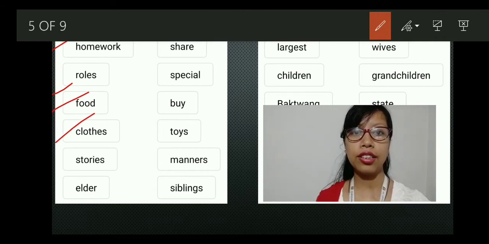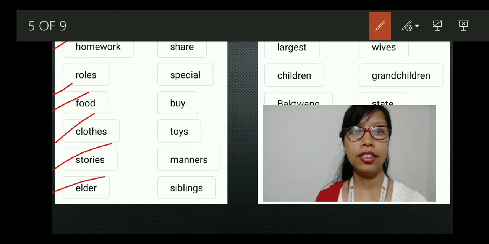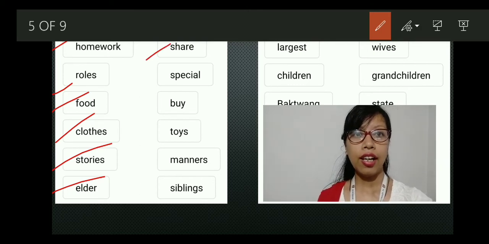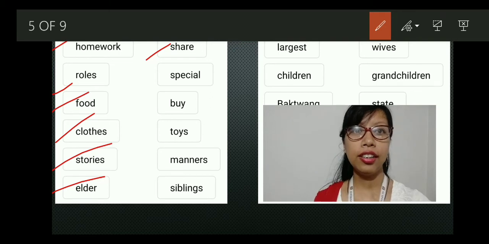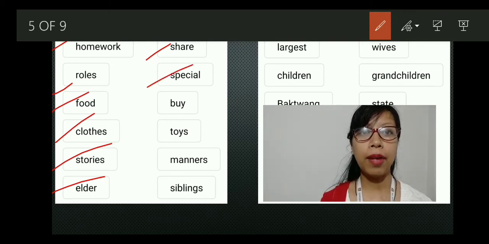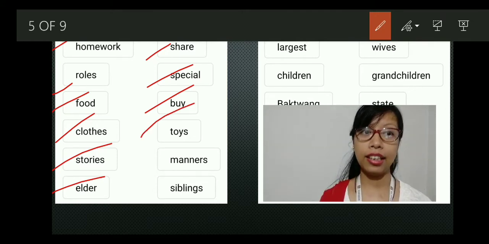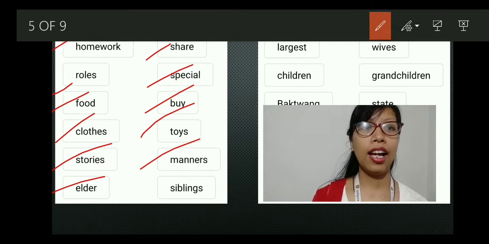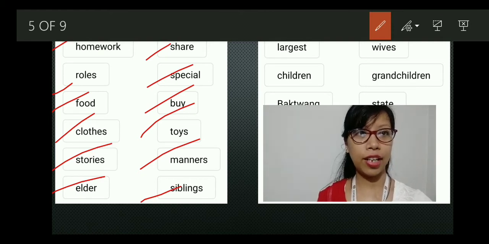Stories. Stories. Elder. Elder. Share. Share. Special. Special. Buy. Buy. Toys. Toys. Manners. Manners.